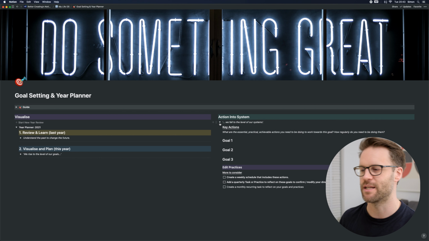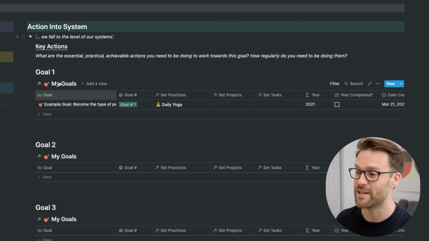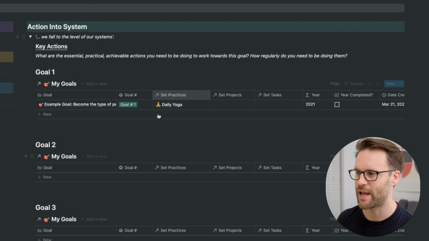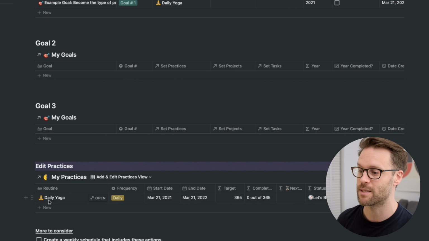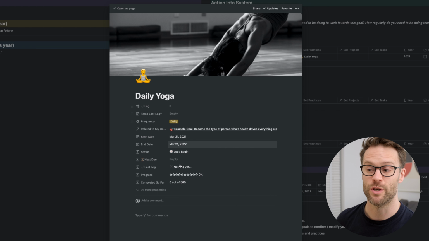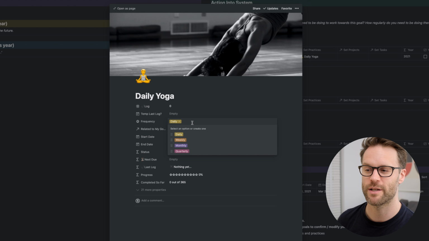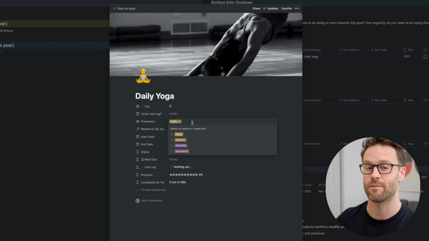When you go into actioning into the system, we've got two levels of our systems, you can put into what is a goals template, a goals dashboard. I put in each goal here. You can set the year and all that. From here, I can then add practices. As an example here, daily yoga, you would just put this information in, so I can set what frequency I want it to be. I'm generally using it for daily stuff and saving recurring tasks for my recurring task calendar that you saw earlier.